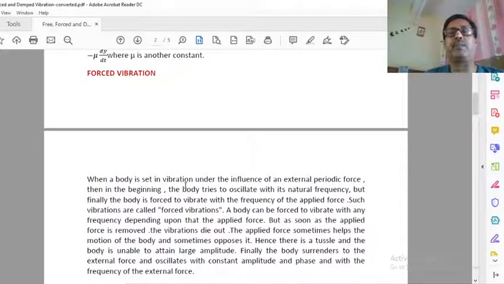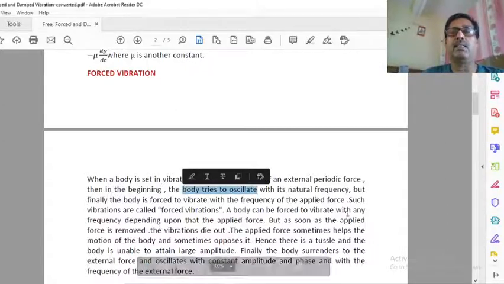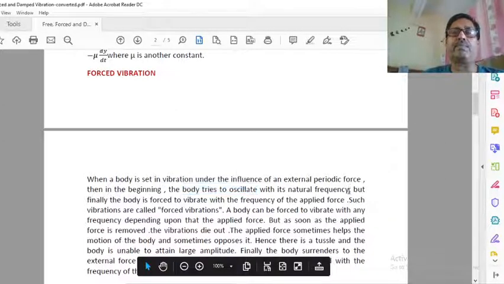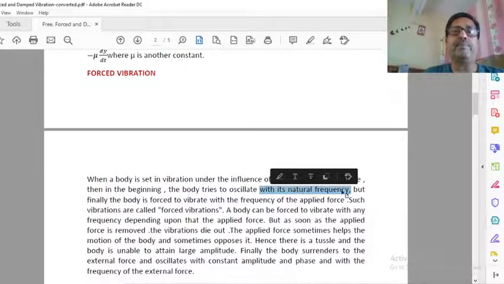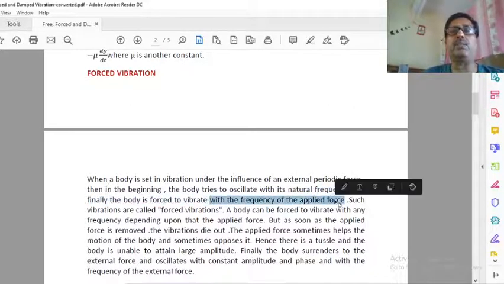So here the natural frequency is 20 hertz and the force which we apply is 40 hertz. Then what will happen? In the beginning, the body tries to oscillate with its natural frequency, meaning 20 hertz, for example, but finally the body is forced to vibrate with the frequency of the applied force.